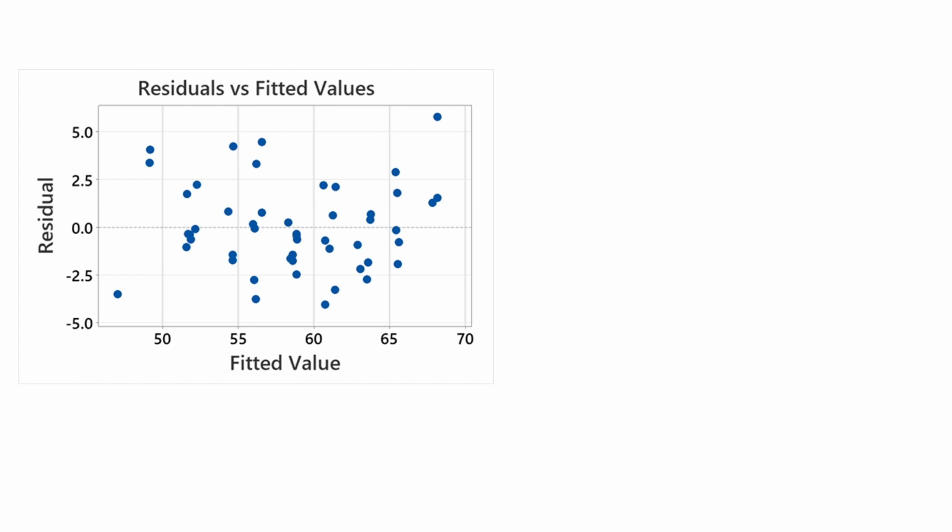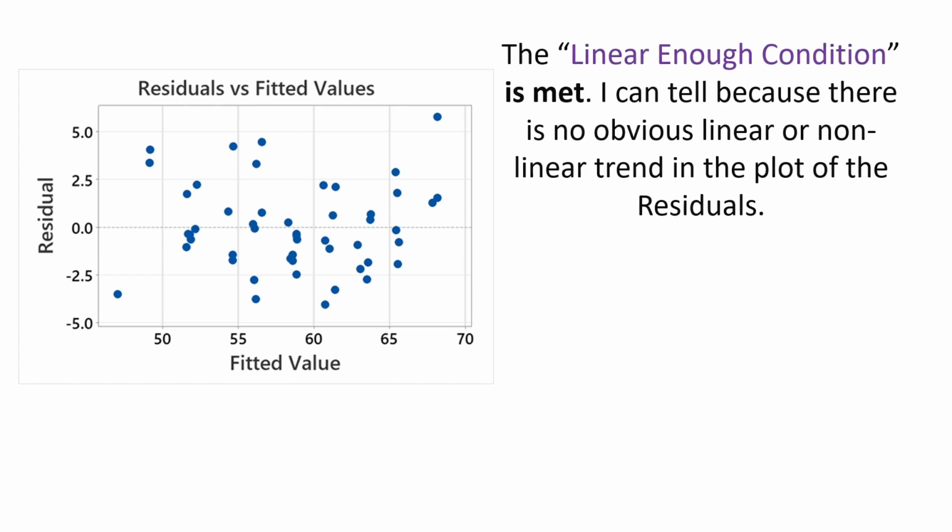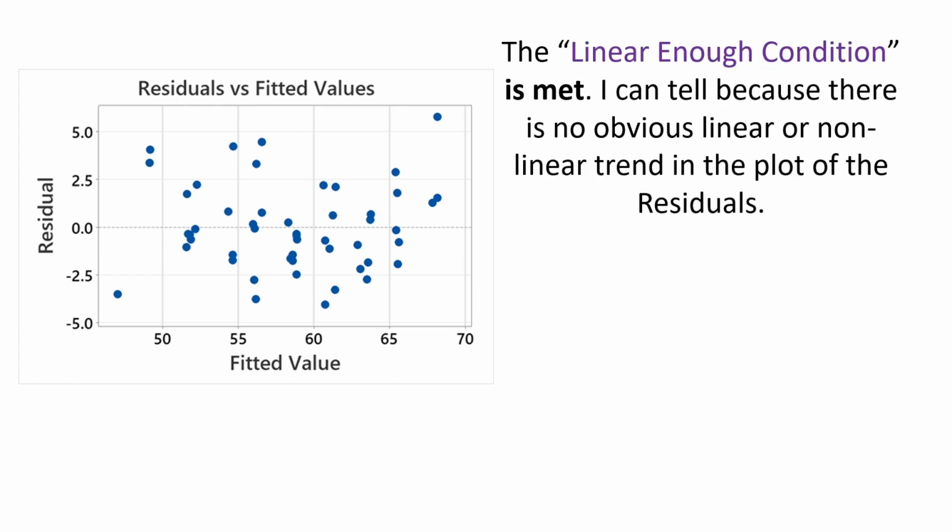First, we want to test to see if the linear enough condition is satisfied. And what that means is you're asking yourself, is there a trend, linear or otherwise, in the residuals? In this case, I would say there is no obvious trend. And so the linear enough condition is met.